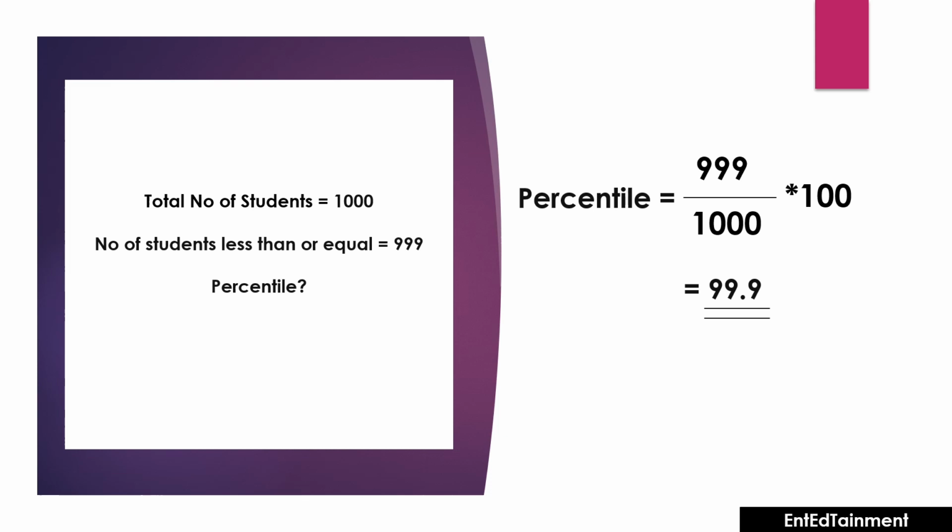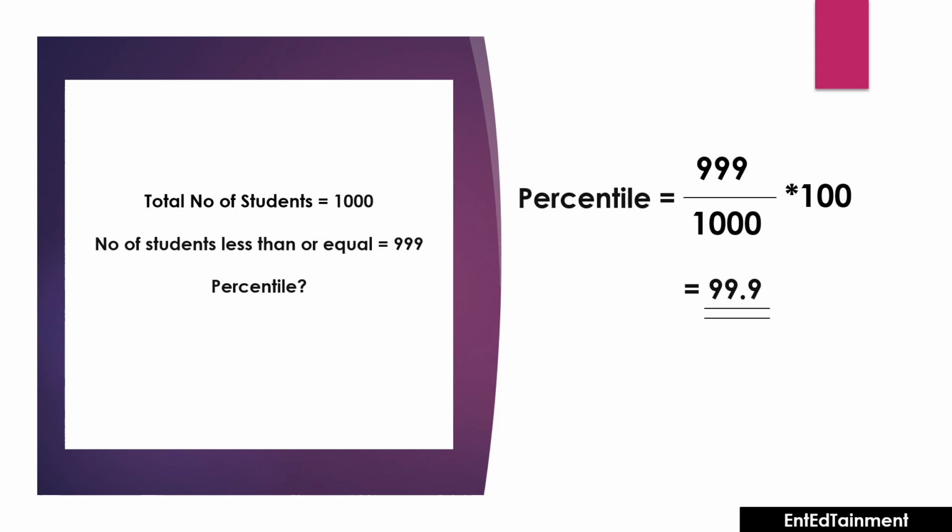The total number of students who appeared for the examination is 1000, and the number of students less than or equal to you is 999. Okay. So the total number of students is 1000 and the students who are less than or equal to you is 999. So what is the percentile here? It means you are the top, right?